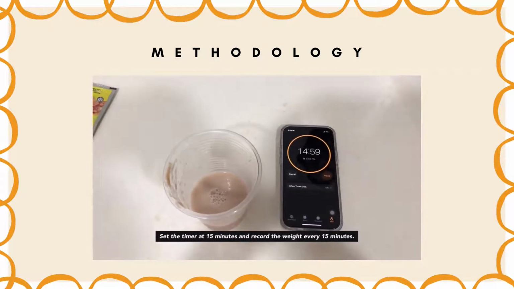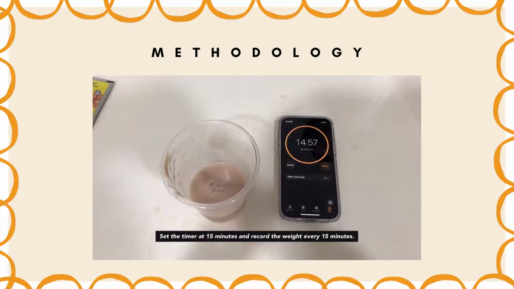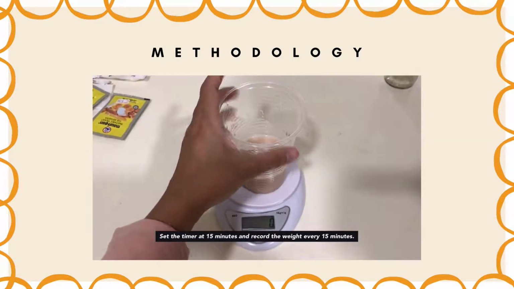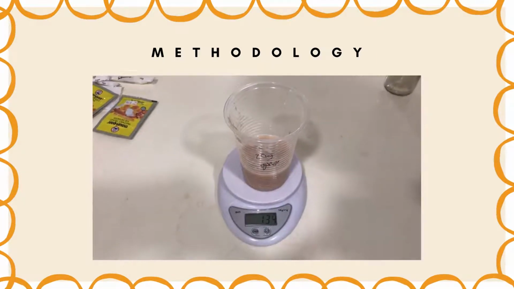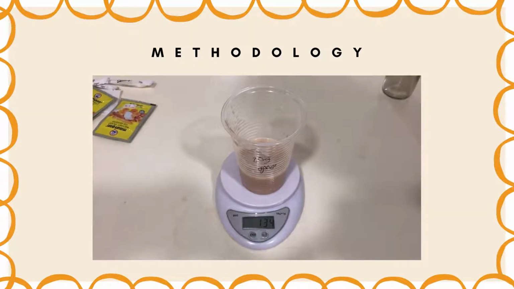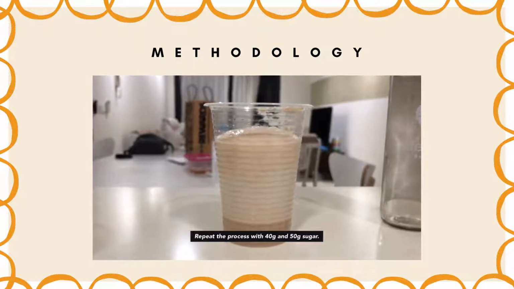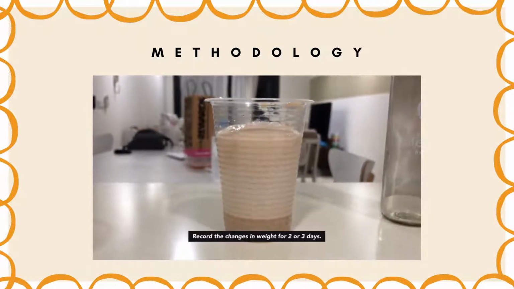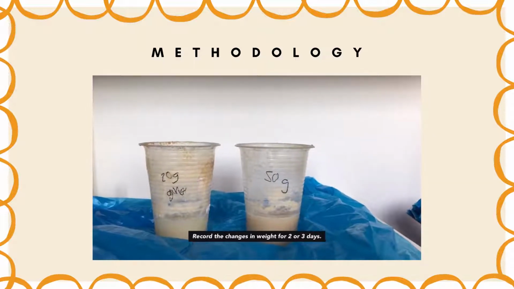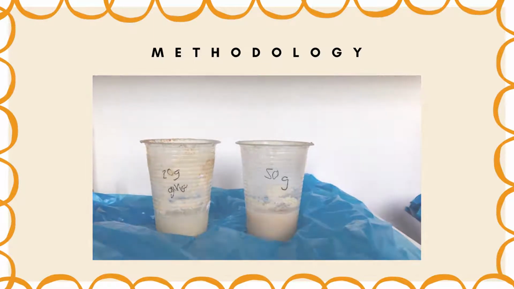Set the timer at 50 minutes and record the weight every 50 minutes. Repeat the process with 40 gram and 50 gram of sugar. Record the changes in weight for 2 or 3 days.